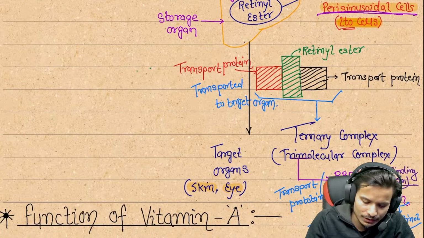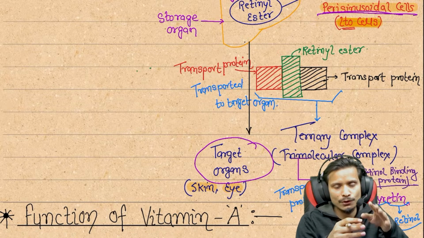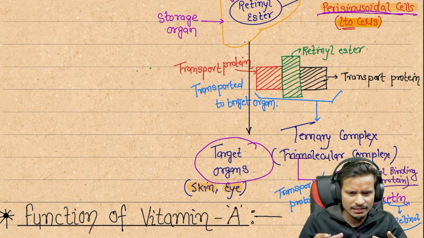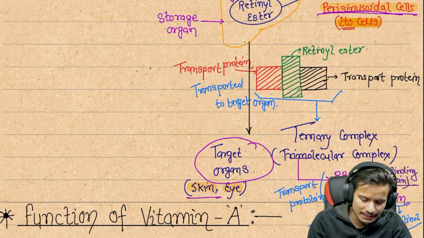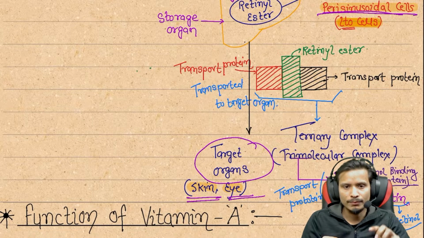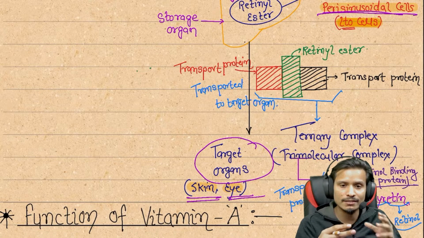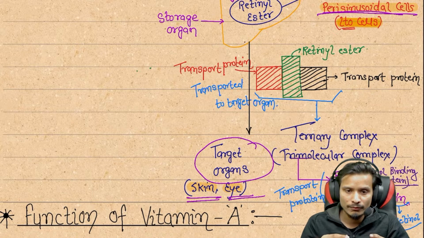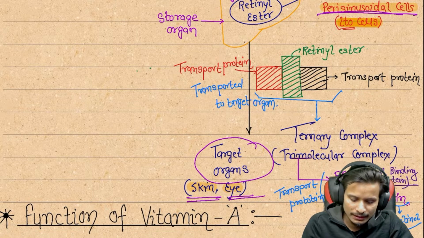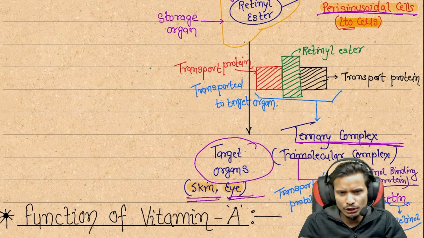What happens after that? If vitamin A is required in our body, then the vitamin from the liver goes to the target organ, and through the target organ it performs its action in different regions of our body, mainly the skin or the eyes. So what are the complexes between the liver and the target organ that perform this action? There is a tri-tertiary complex, or trimolecular complex.